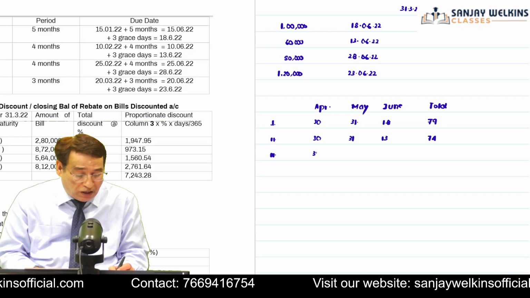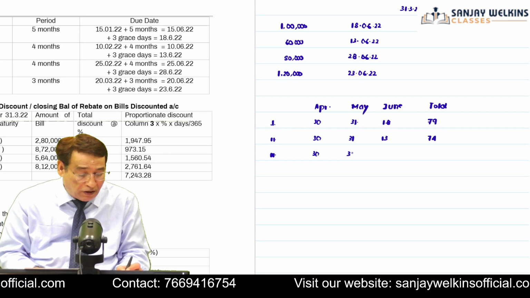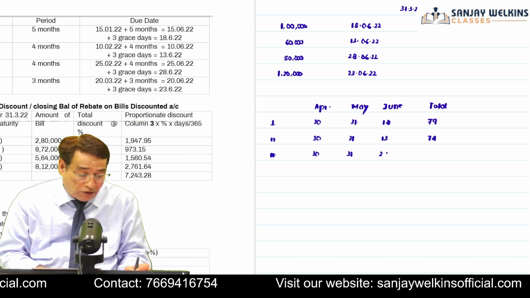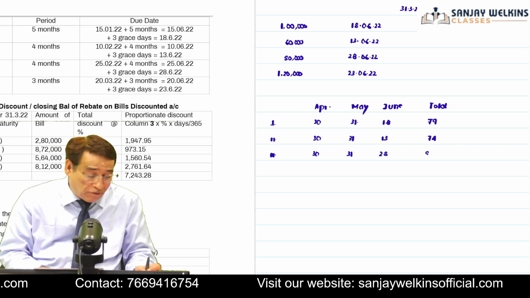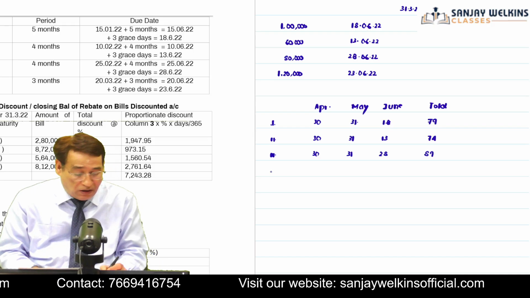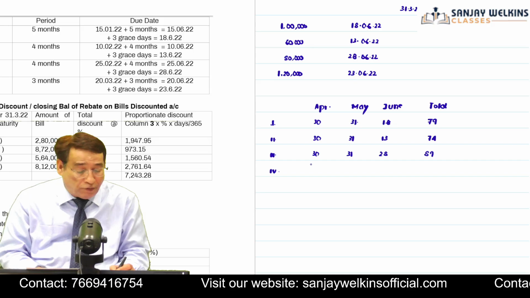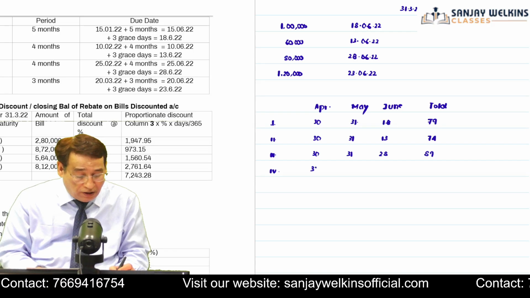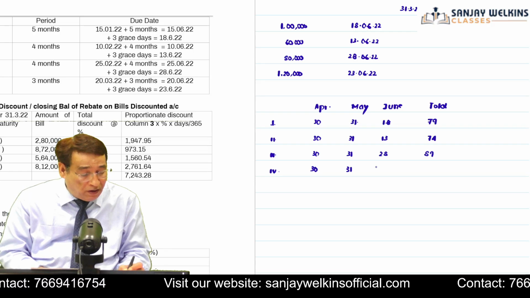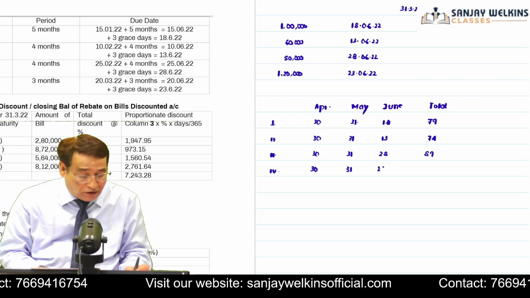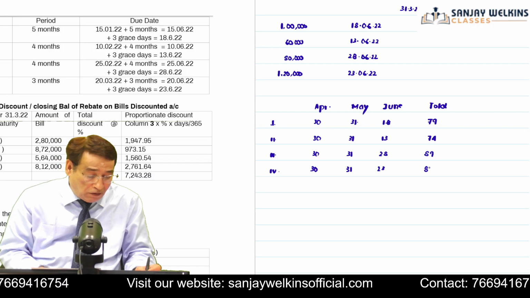So first of all, I will write 30 days for April, 31 days, and then 28. It will be equal to 89 days. Then finally, the fourth bill has a due date of 23rd of June. So 30 days, 31 days, 23 days, correct? It will be equal to 84 days.